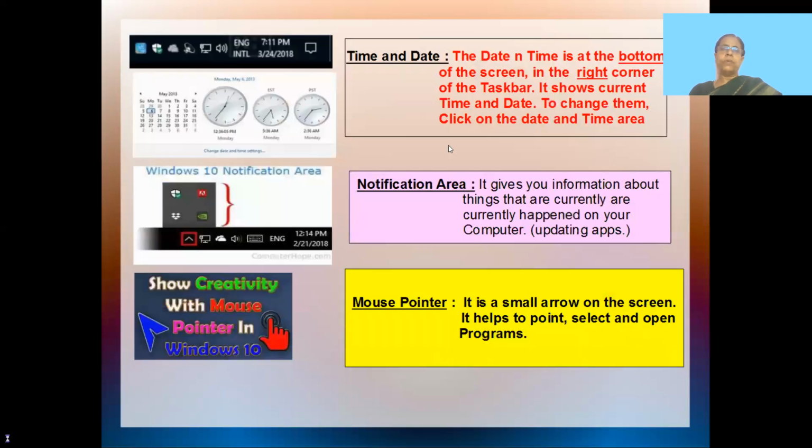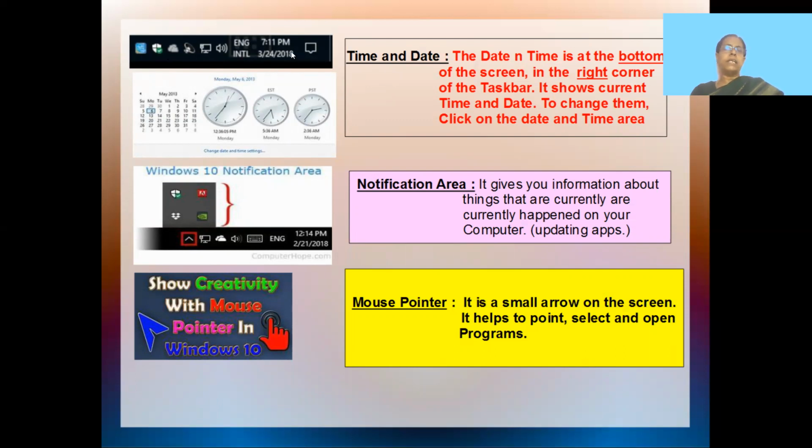I told you to change the date and time, you just have to click on this date and time. When you click on this, you will get a screen that opens like this, a small pop-up screen. It shows you the date and the time. You can set it up according to the correct date and correct time. You can make the changes if you have the wrong time or wrong date.